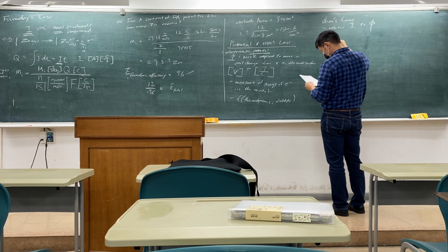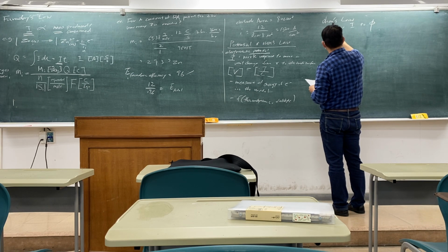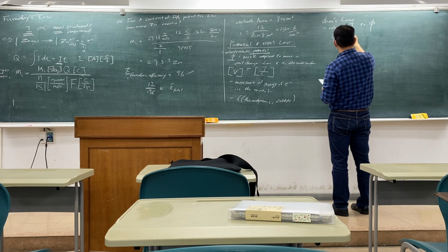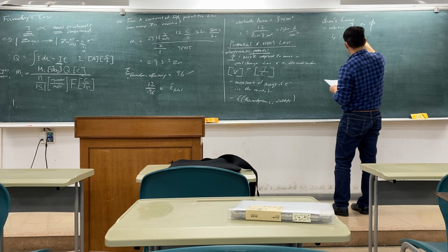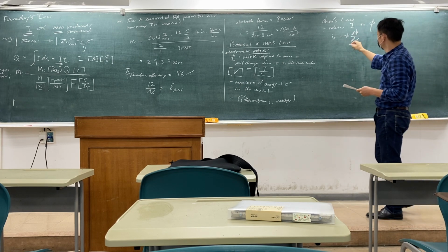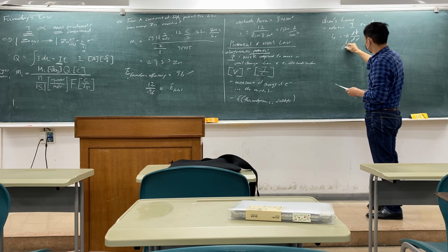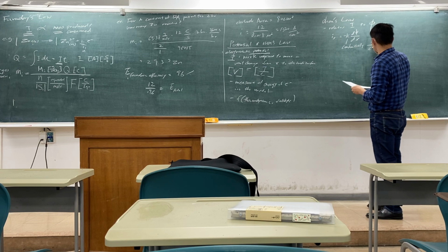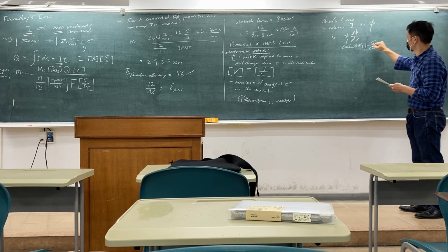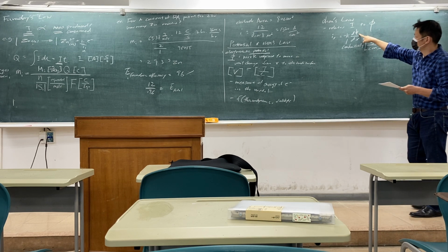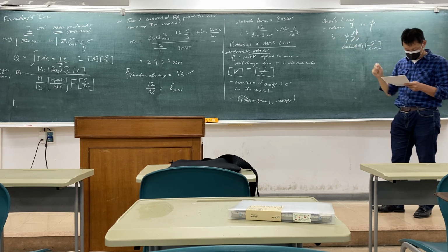So I of x is equal to minus k d phi dx. This k is the conductivity, which has units of siemens per centimeter. And this is the potential, and this is the current.